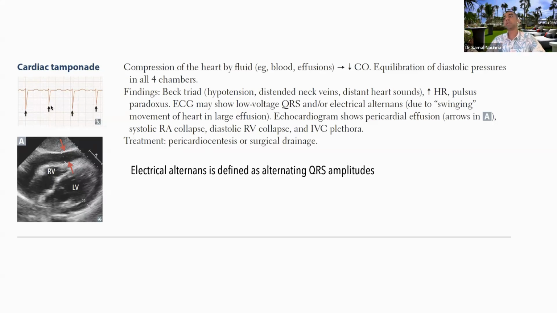That is why the QRS is changing amplitude. We call it electrical alternans. And in our patient, what is the heart suspended in? Blood. Where did it come from? Leaked out from the left ventricle after MI. I hope this makes sense. Please learn this. This is one page in your First Aid. Please learn this topic, which is very important for both physio and pathology questions.